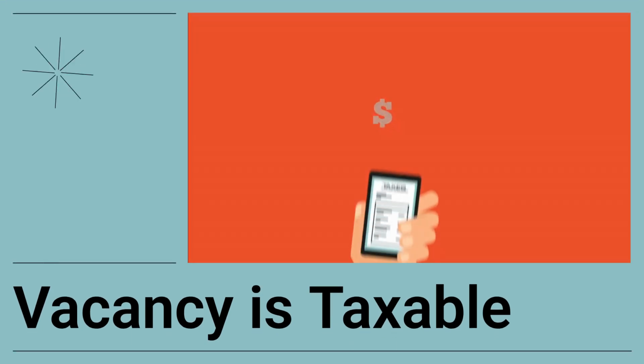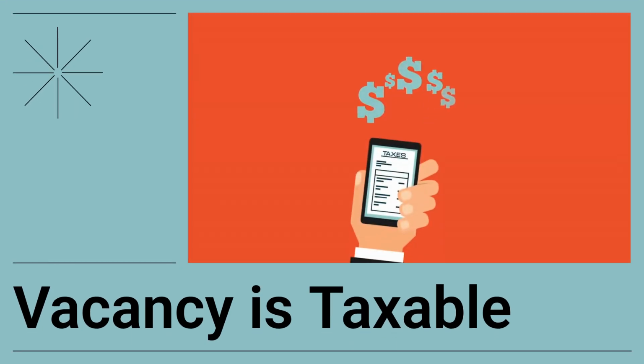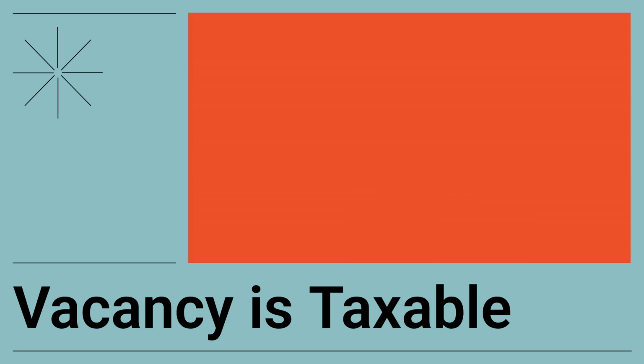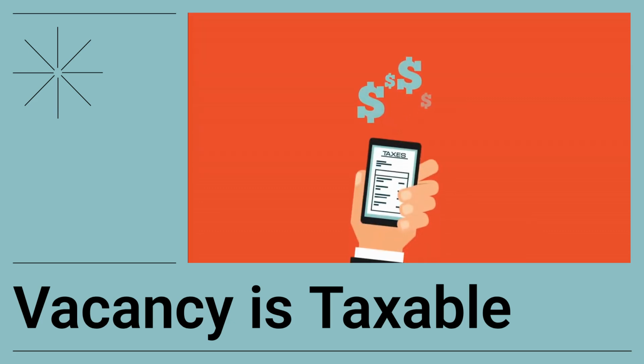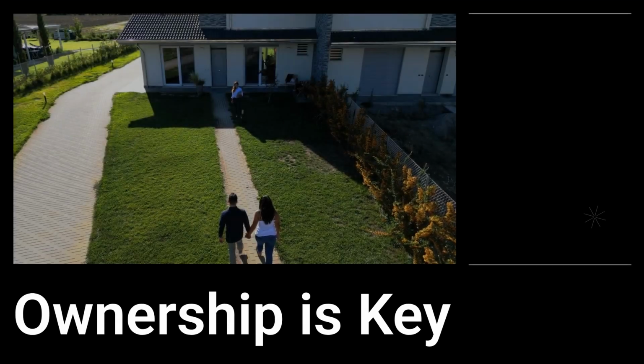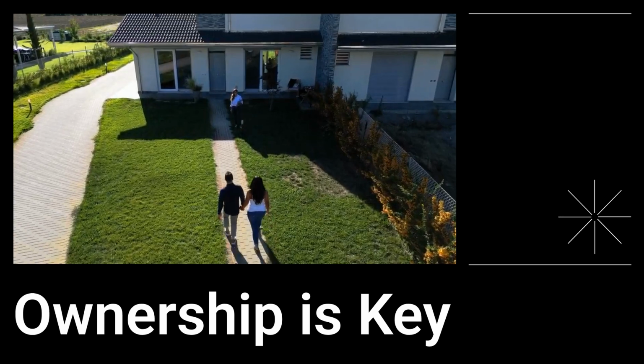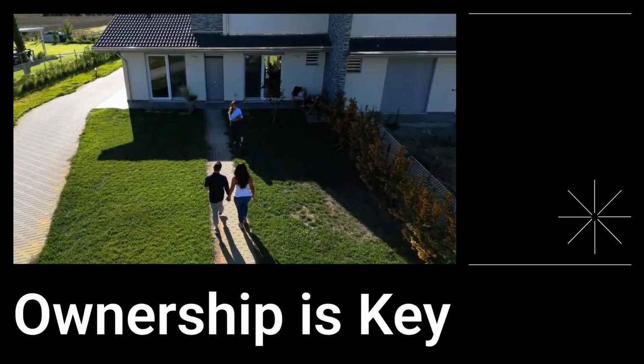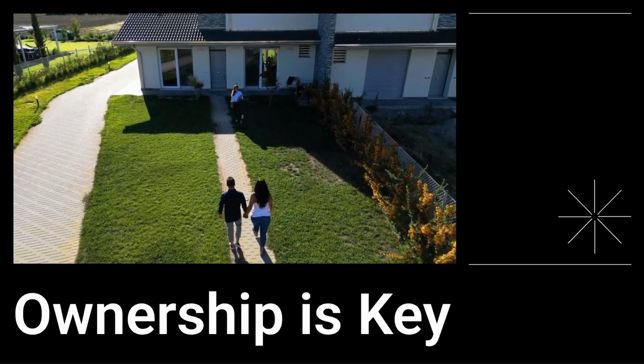The ICAI trick is that vacancy does not remove taxability. Even if Mira's castle is empty, deemed income applies. As the ICAI sensei reminds us, ownership itself creates taxable income. Your status as the owner is the key trigger.